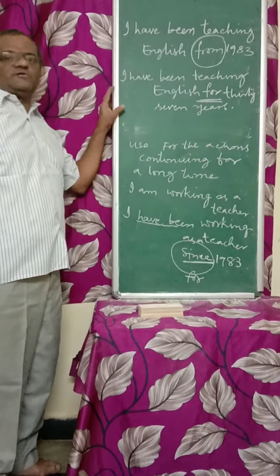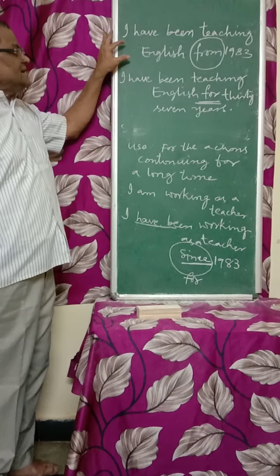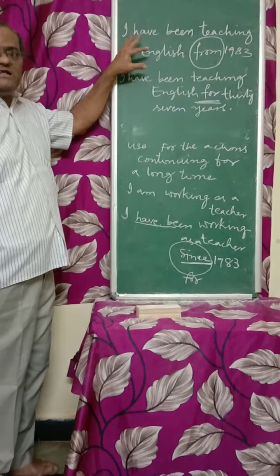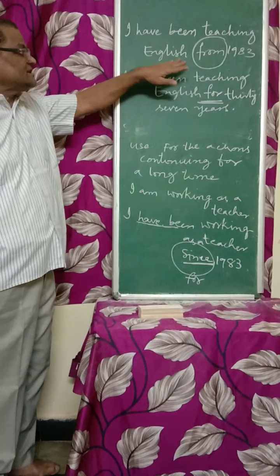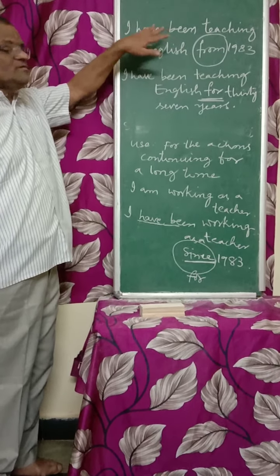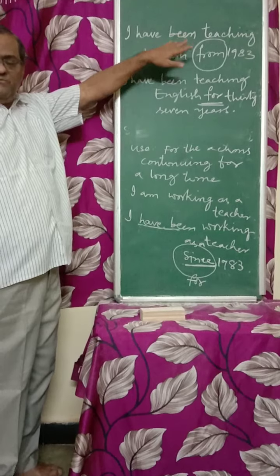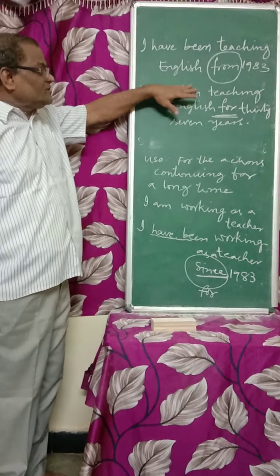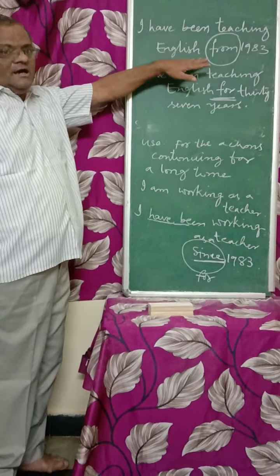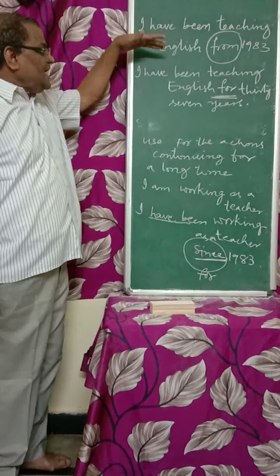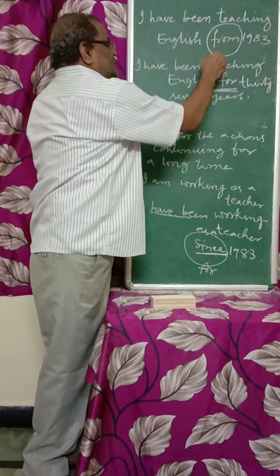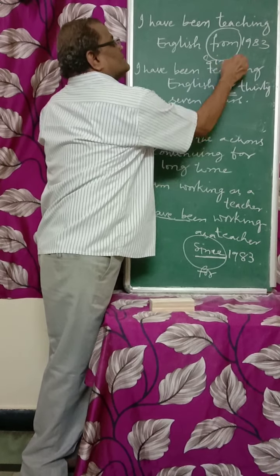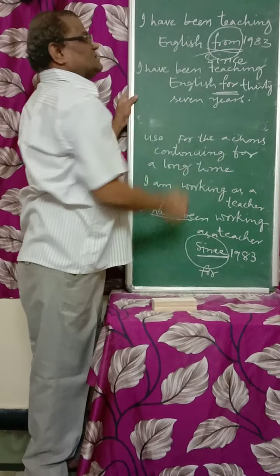This is the difference you have to find out. I have been teaching English from 1983. This is just a translation of a sentence from Telugu to English, and from is not to be used at all when we use have been working. Instead of from, we have to use since. That is why I rounded it off. We have to use since. From is not to be used.